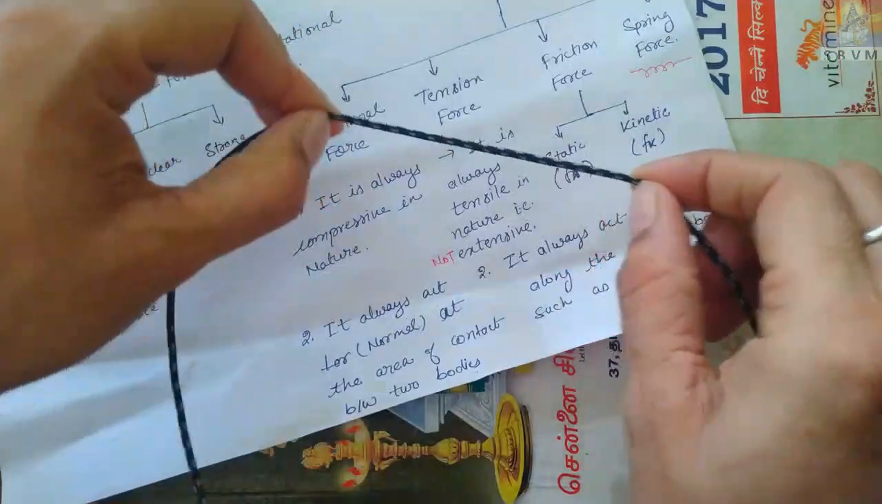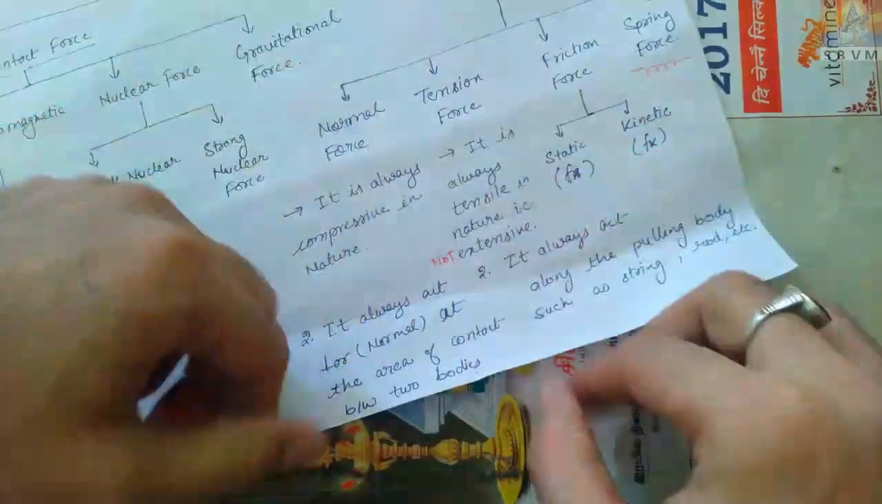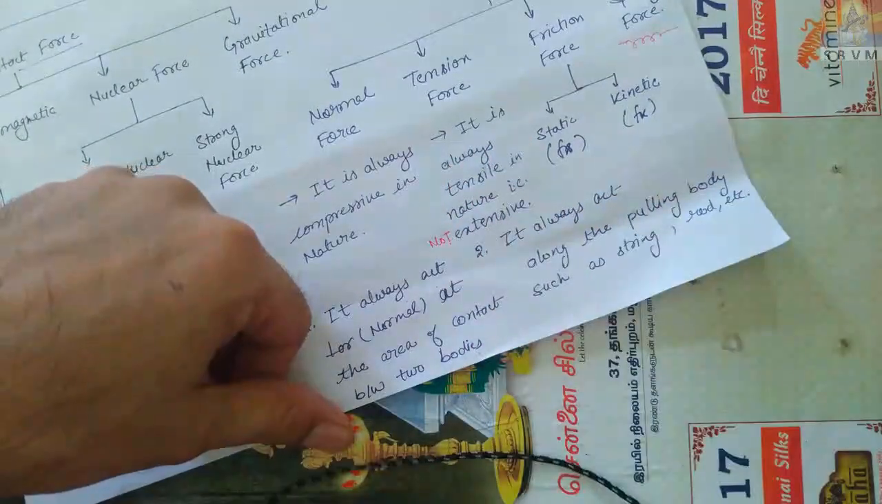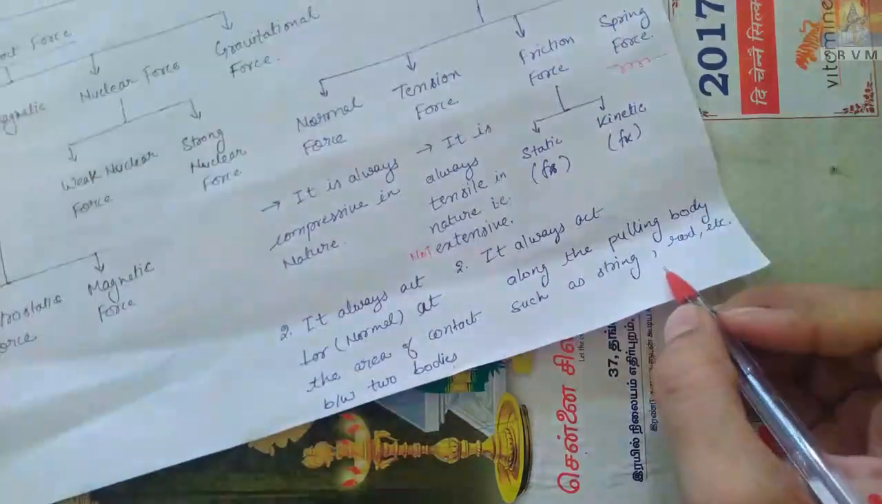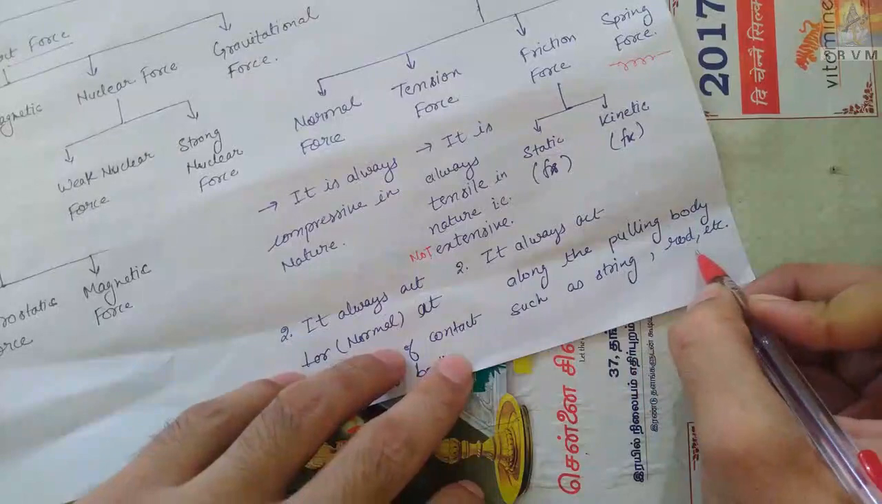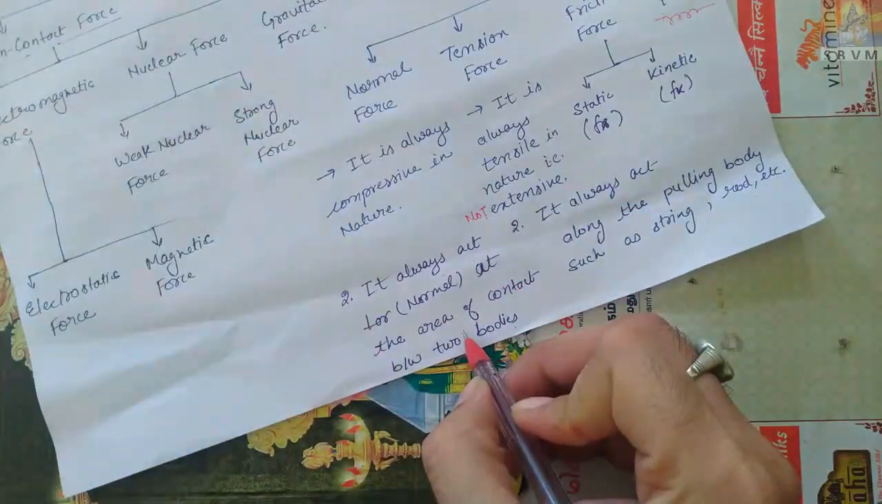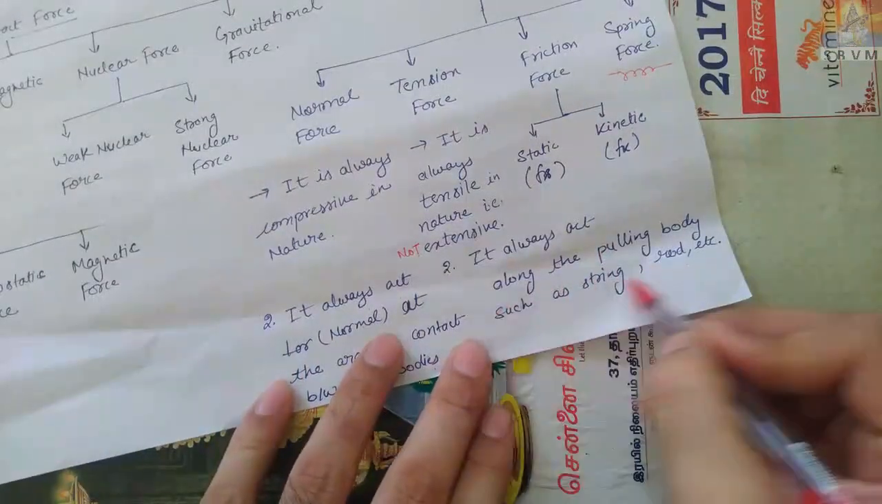That's why in the string you can always feel tensile force. You can never feel compressive force. So that's why it is always tensile in nature, not extensive, and it always acts along the pulling body, such as a rod or string. Okay, what was its direction? Always perpendicular to the area of contact of the bodies. Okay, this direction.